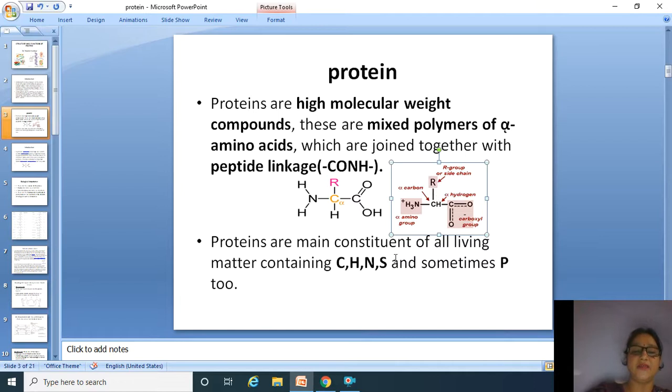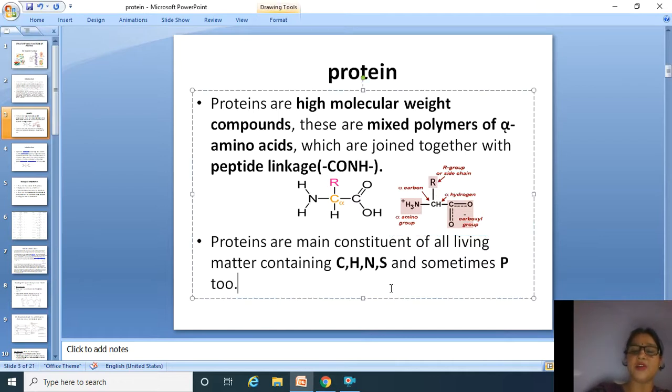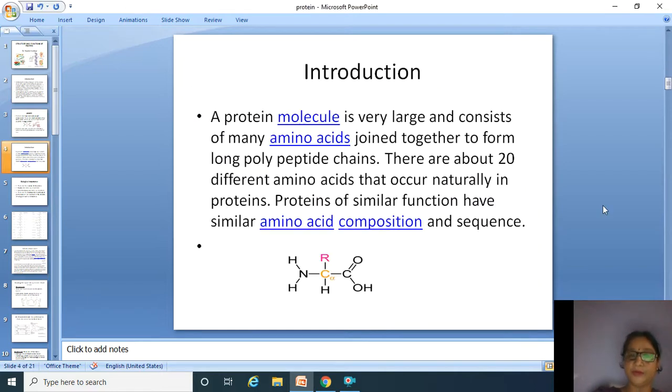Proteins are main constituent of all living matter containing carbon, hydrogen, nitrogen, sulfur, and sometimes phosphorus too. A protein molecule is very large and consists of many amino acids joined together to form long polypeptide chains. There are about 20 different amino acids that occur naturally in proteins. Proteins of similar function have similar amino acid composition and sequence.